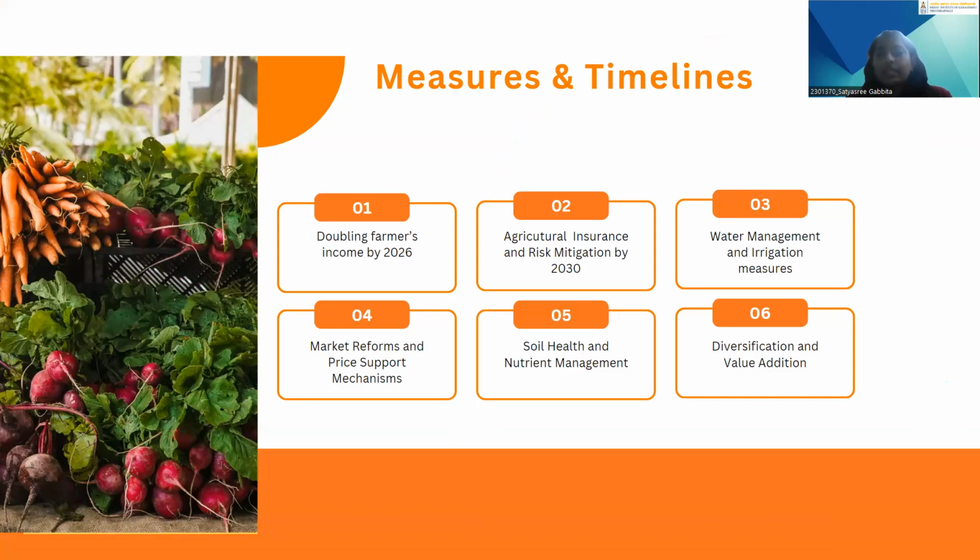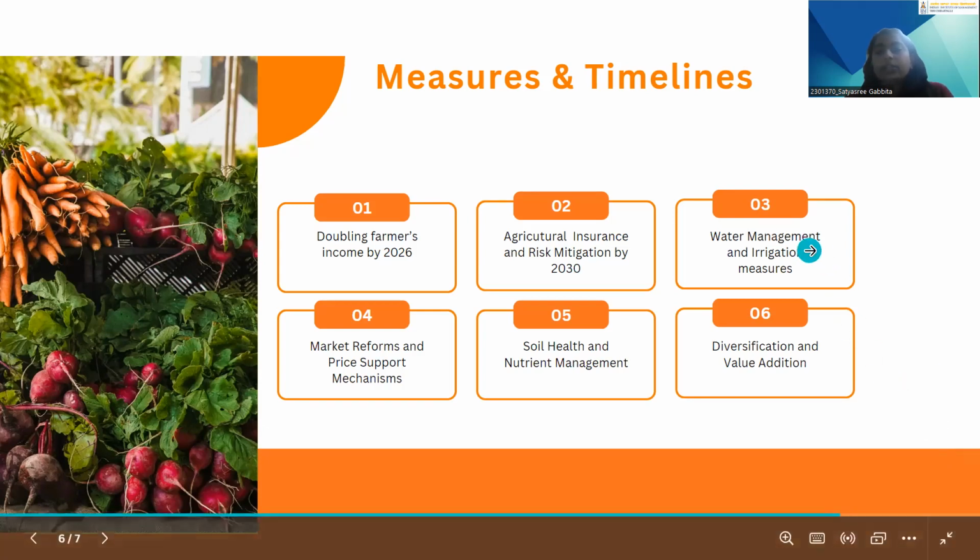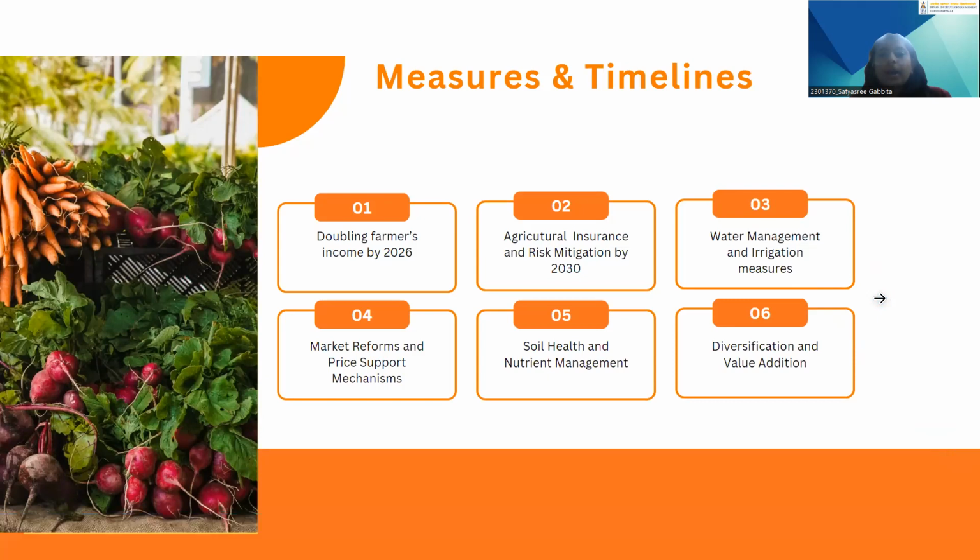Water management and irrigation measures, market reform. This could help us because our agriculture is heavily dependent on the climate, and water management could help us in that way. Market reforms and price support systems would ensure that the farmers get the right price for their products and get their share of income.